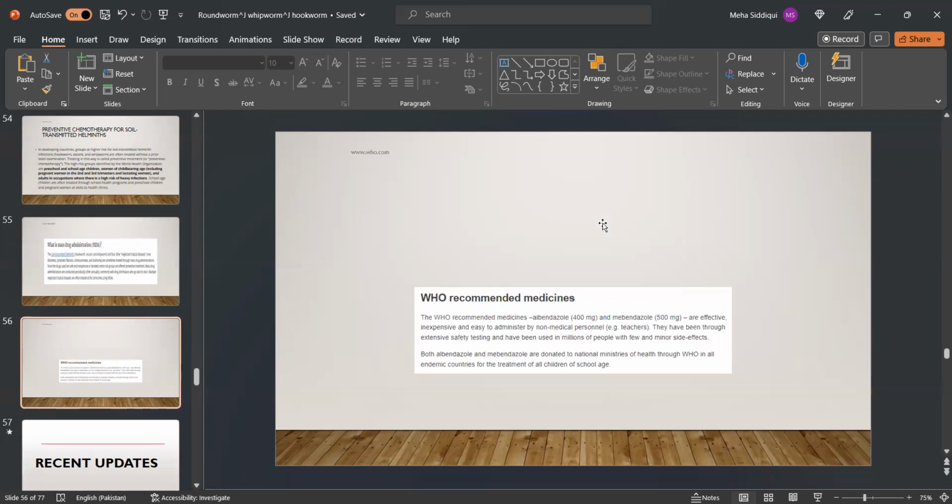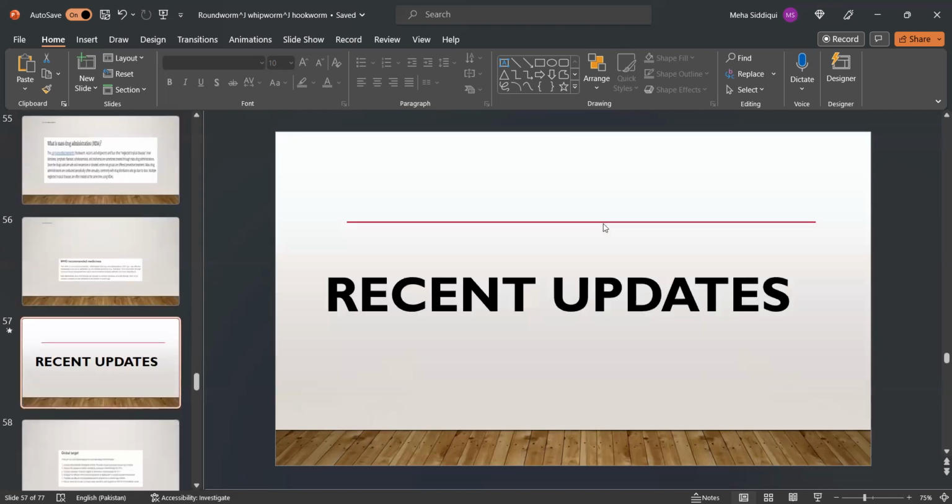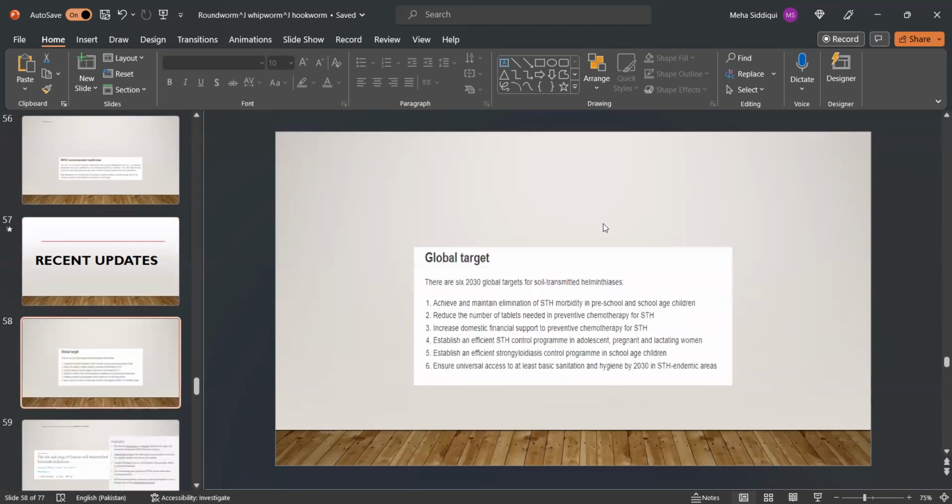WHO recommended medicines: these are albendazole and mebendazole, which are inexpensive, effective, and easy to administer. They have been through extensive safety testing and have been used in millions of people, with few and minor side effects. Now, recent updates. Global target.